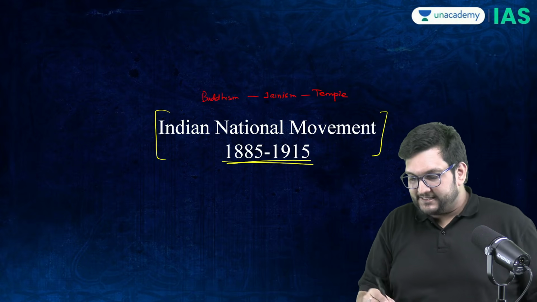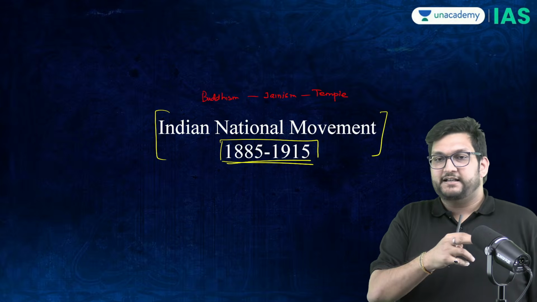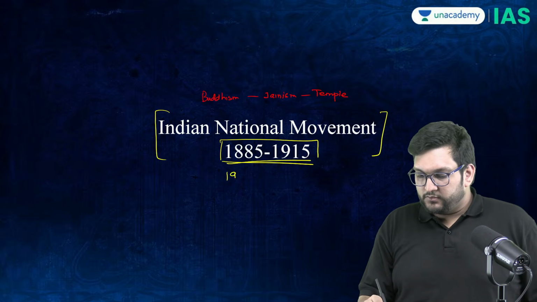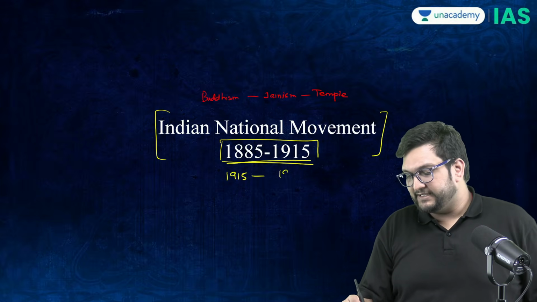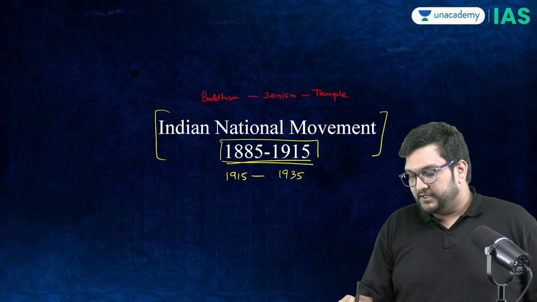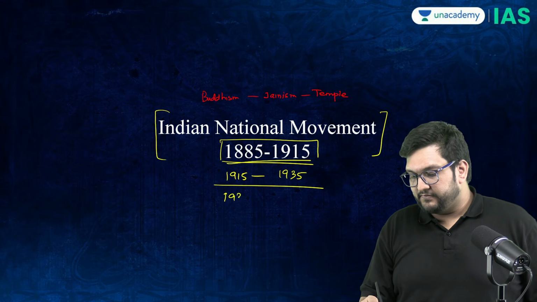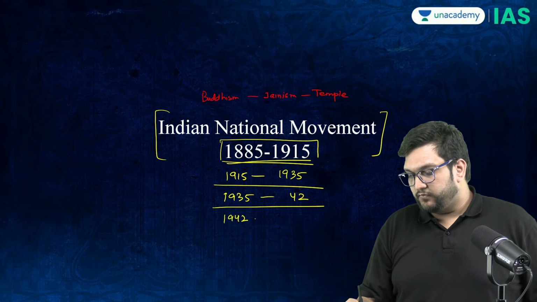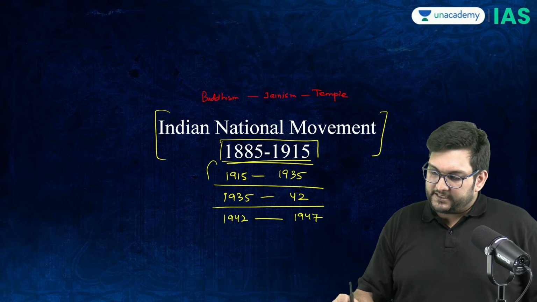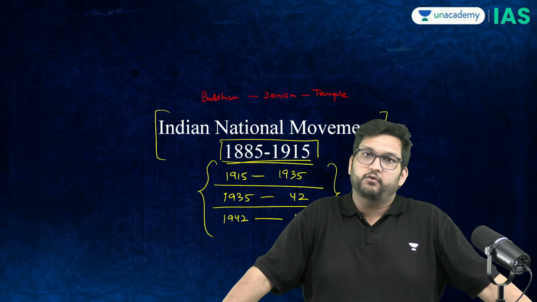So the idea is today's episode, we do 1885 to 15, then we'll do 15 to 1935, then 1935 to 42, and then 1942 to 47, thereby completing the national movement in the next four episodes.